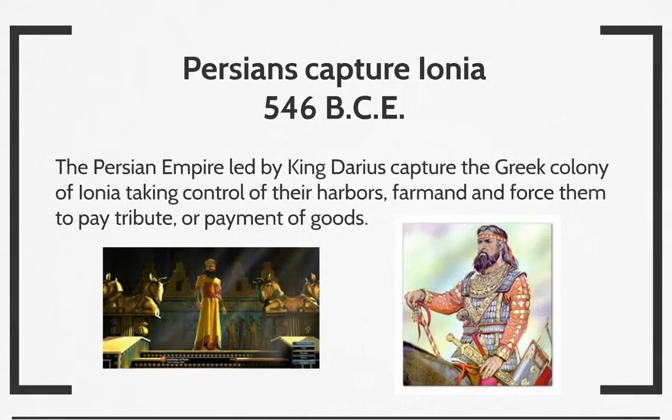So in 546 BCE, we have the Persians capturing Ionia. The Persian king, King Darius, captured the Greek colony of Ionia, taking control of their harbors and farmland, and forced them to pay tribute, which just means the payment of goods. So it's like a tax. So we see here King Darius controlling this. And remember, Ionia was part of the Asian mainland, so he felt that he needed this to be a part of his kingdom.